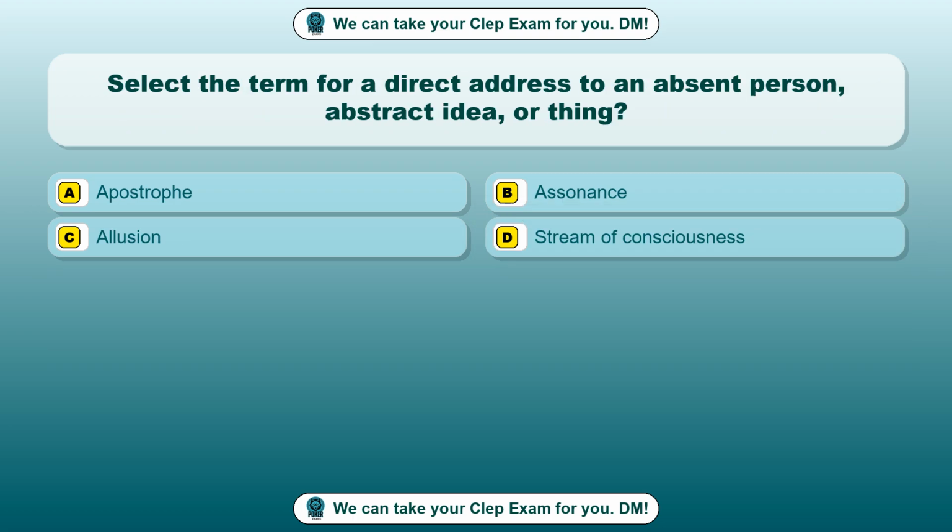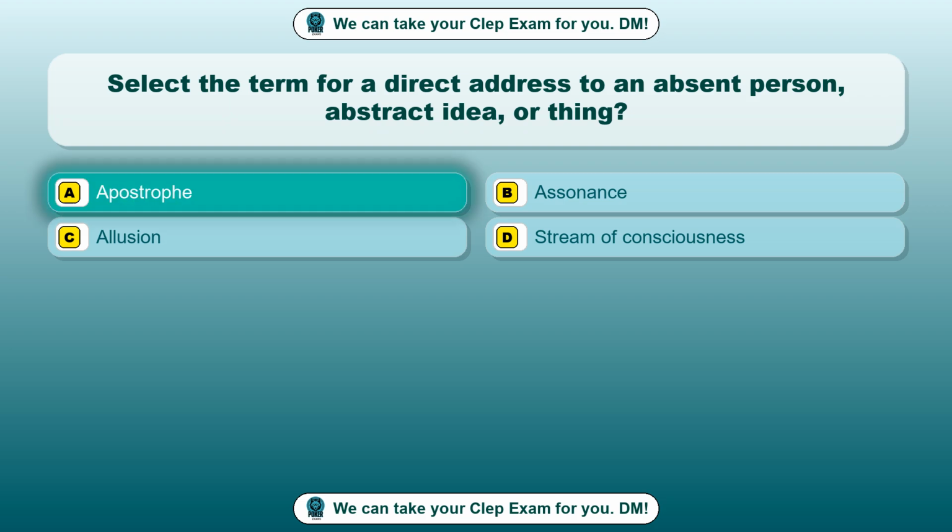Question 59. Select the term for a direct address to an absent person, abstract idea, or thing. Option A, apostrophe. Option B, assonance. Option C, allusion. Option D, stream of consciousness. The correct answer is option A, apostrophe.